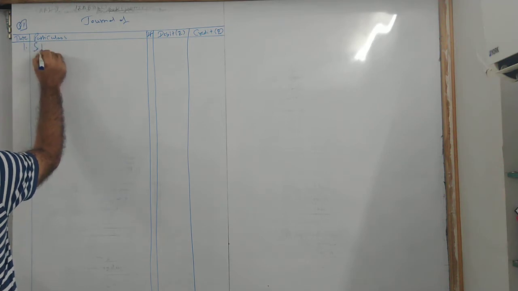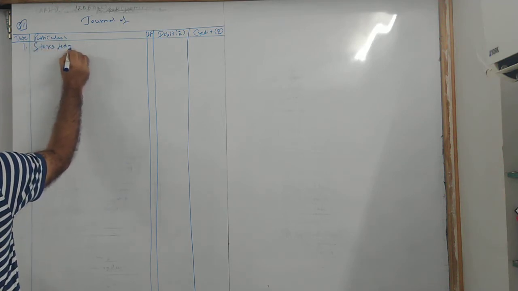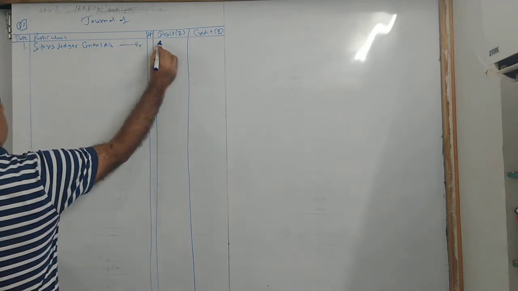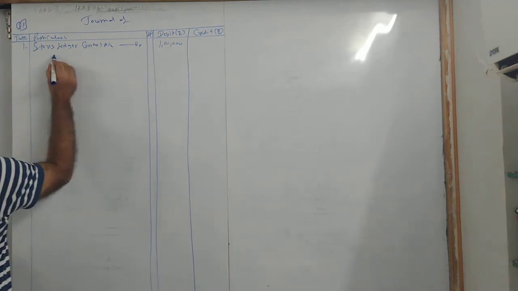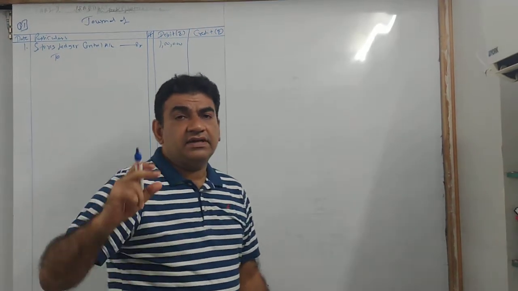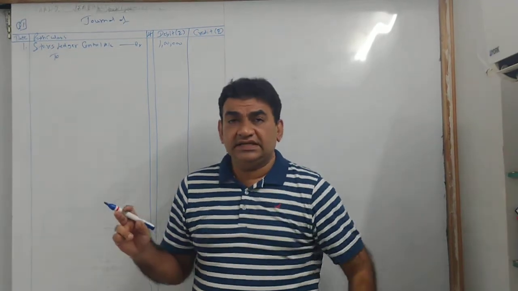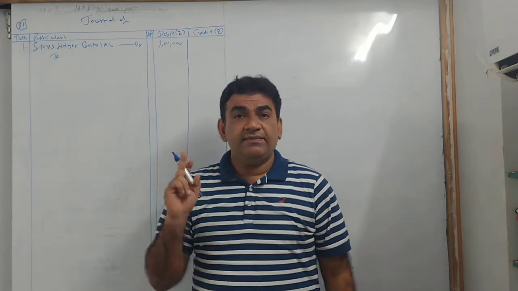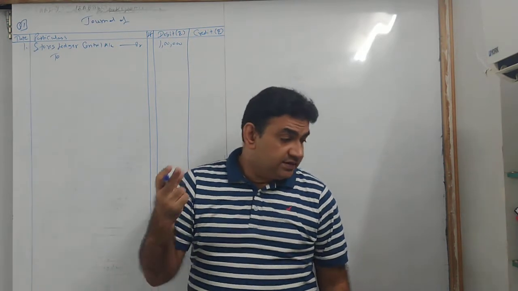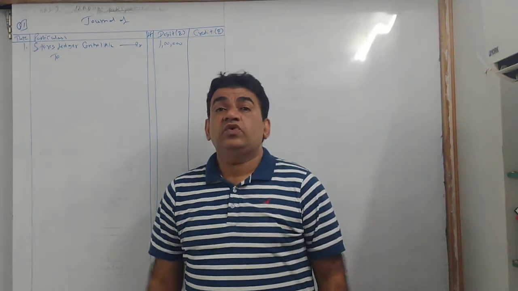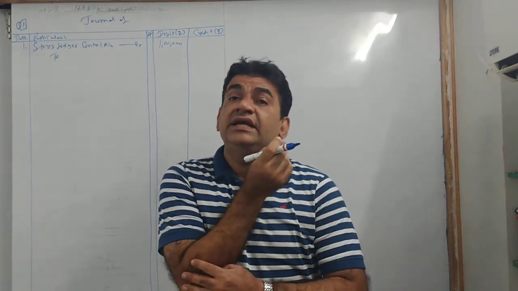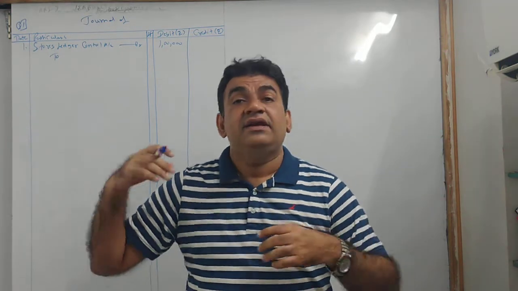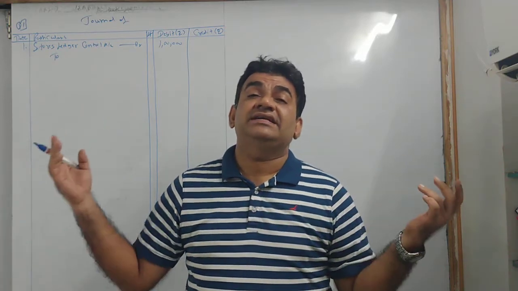So my first entry will be store ledger control account debit 1 lakh. Whenever you purchase material, remember, in this chapter and the next chapter, you will debit store ledger. Now what to credit? If payment is made, we credit cash or bank. Have they mentioned anything? Yes. They have told you, you have purchased on credit. That means you have purchased from a supplier. Payment baki hai. Therefore, we will credit supplier.